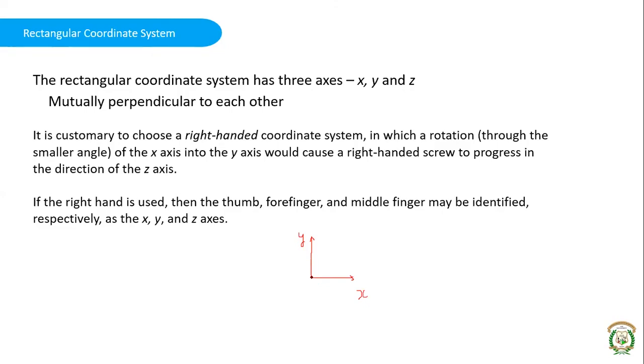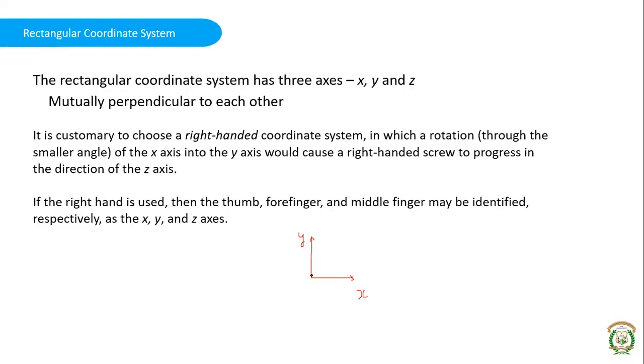Then rotate the screw from x to y. If you rotate the screw from x to y, what is the direction of the screw? Whether it will go inside the screen or come outside the screen. You have to rotate from x to y in the smaller angle.